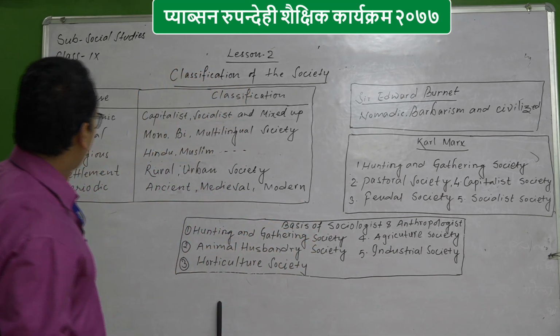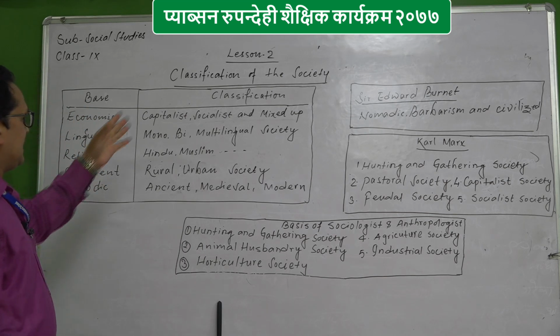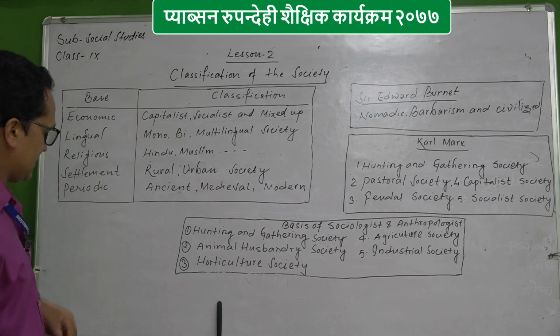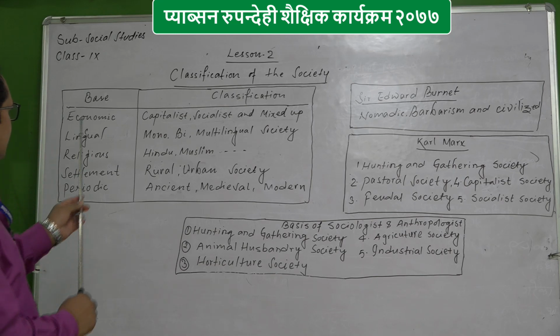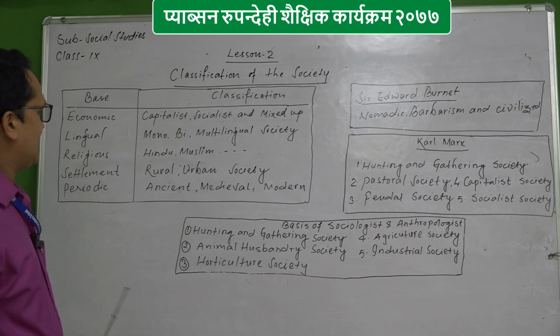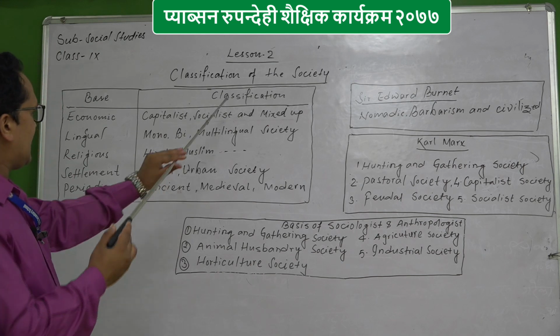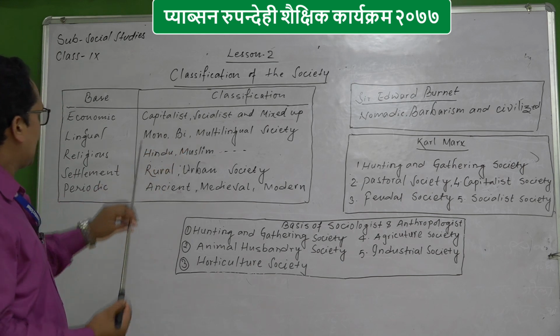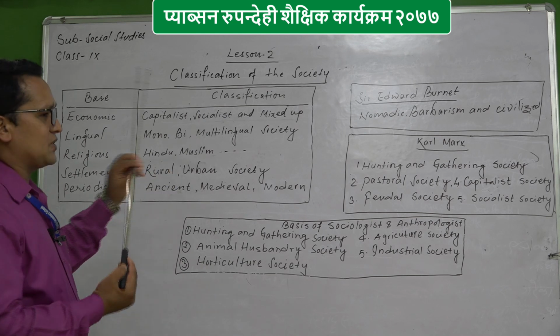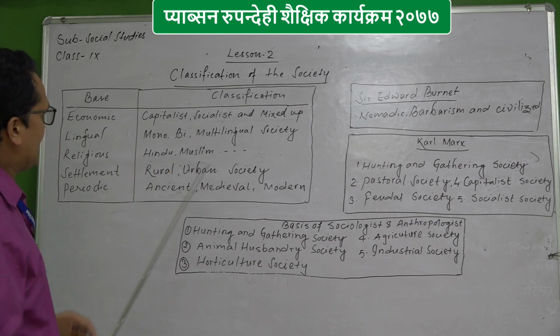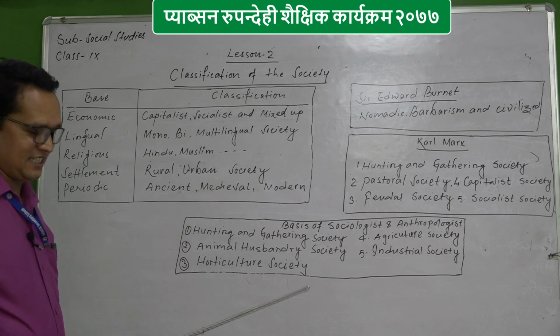Okay. First of all, base and classification. First you can see on the board, that is economic base. In an economic base, there is a classification: one is capitalist society, another is socialist society, and the third is mixed society.